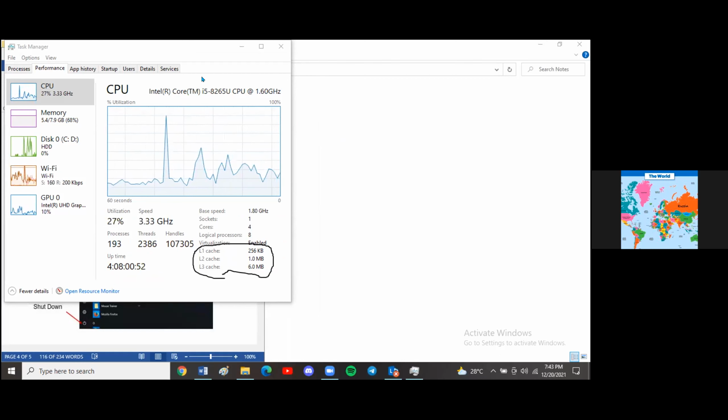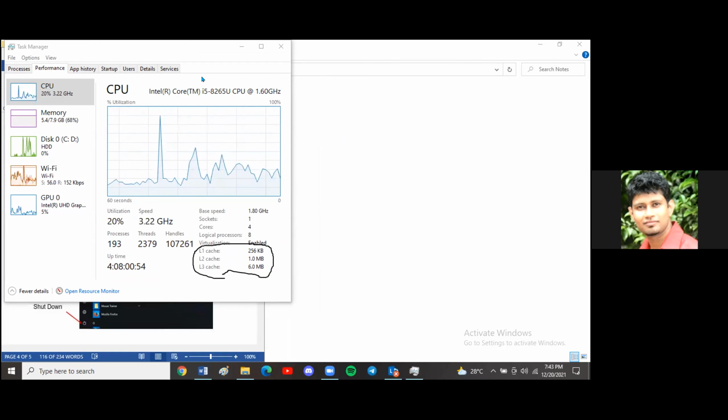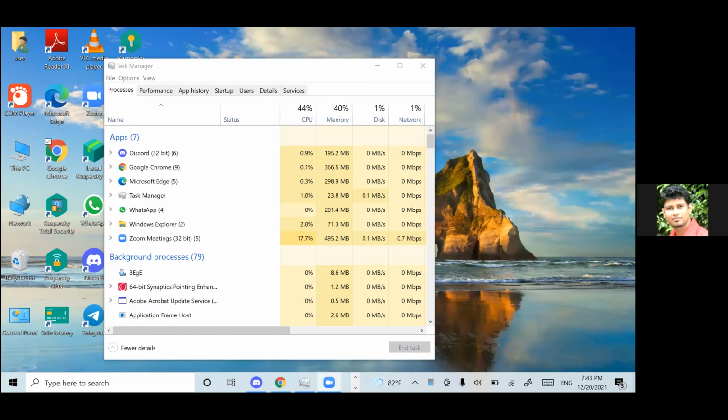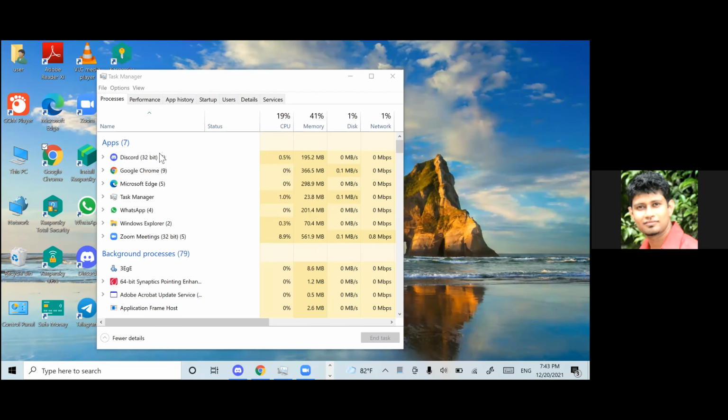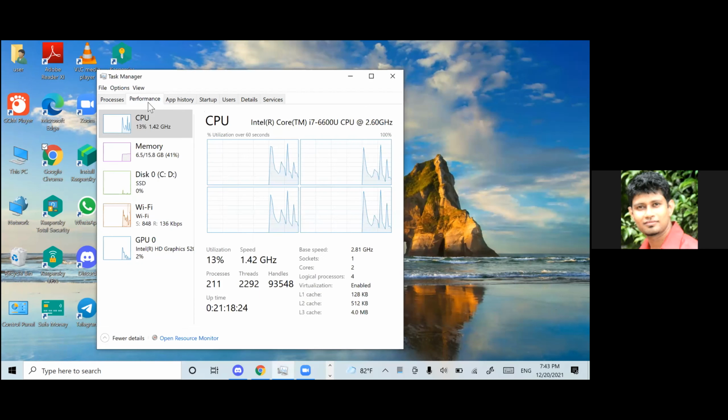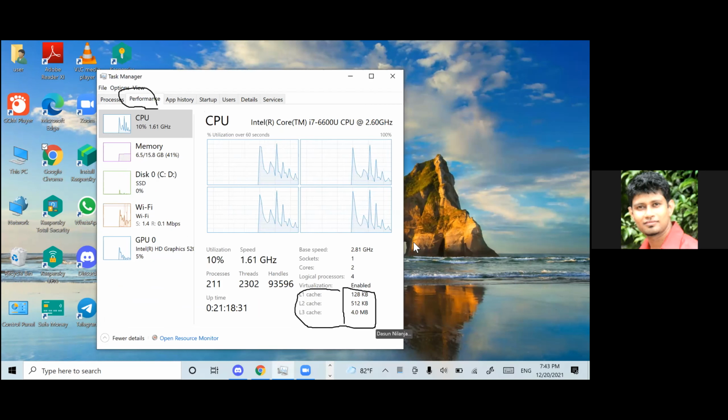Excuse me, sir. How to go to Task Manager? Yeah, can you share the screen, Puti? Then I can instruct you. That's the easiest way. Then you will get the exposure. Okay, Binuti has also got the Task Manager. Binuti, you can go to the performance. Okay. Then Binuti, here, this is the cache memory. This is the place that you can see your cache memories.